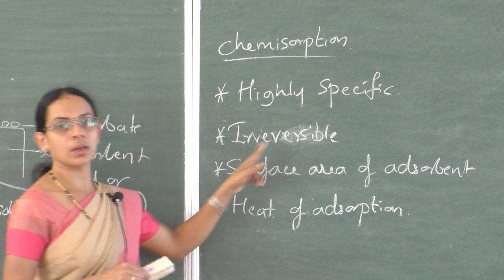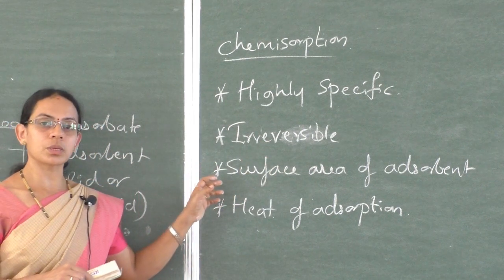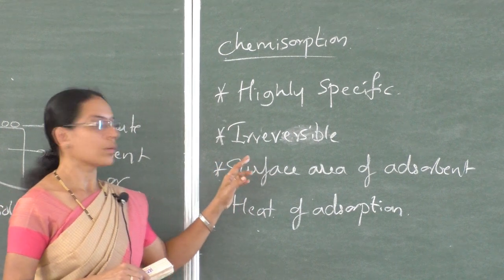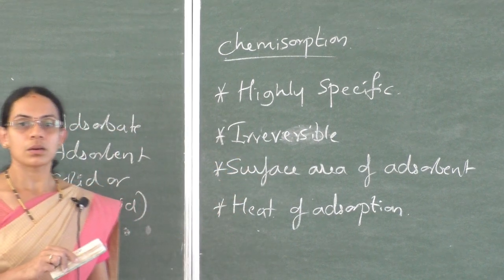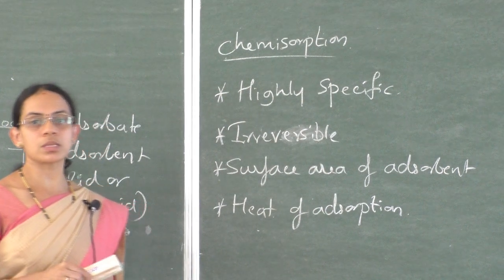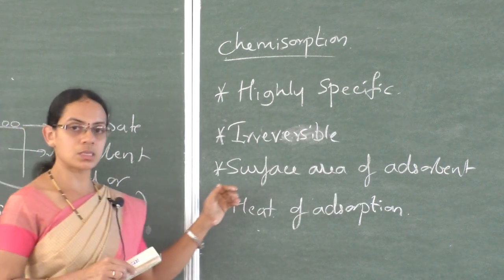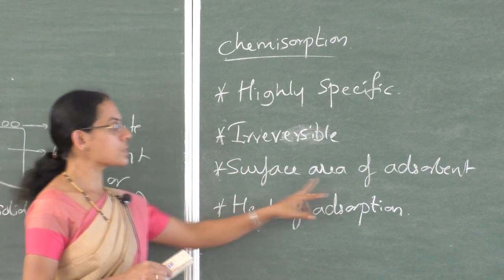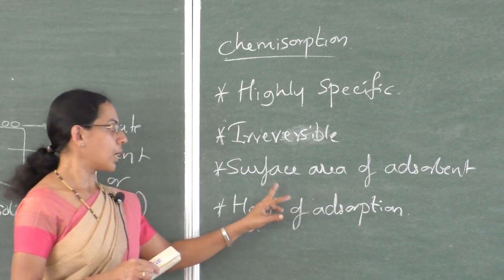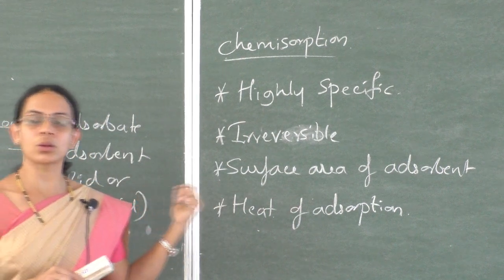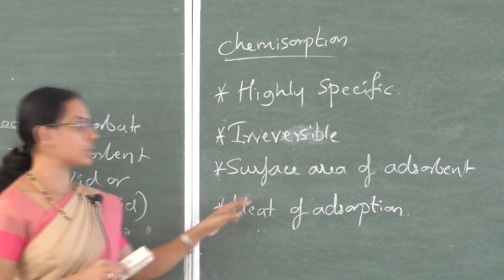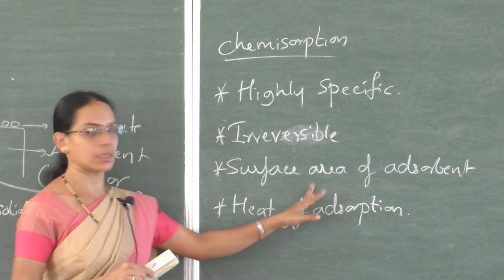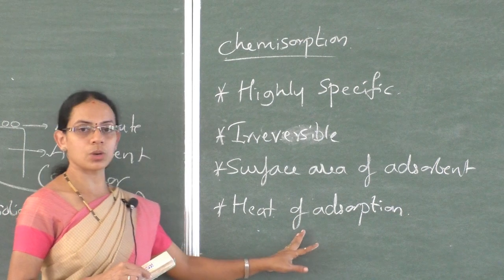And irreversible. As chemical bond formation is involved in chemisorption, it is highly irreversible. We cannot reverse the chemical process by simply changing the conditions of temperature and pressure. And surface area of adsorbent: as in the case of physical adsorption, here also the rate of chemical adsorption increases with increase in the surface area of adsorbent.